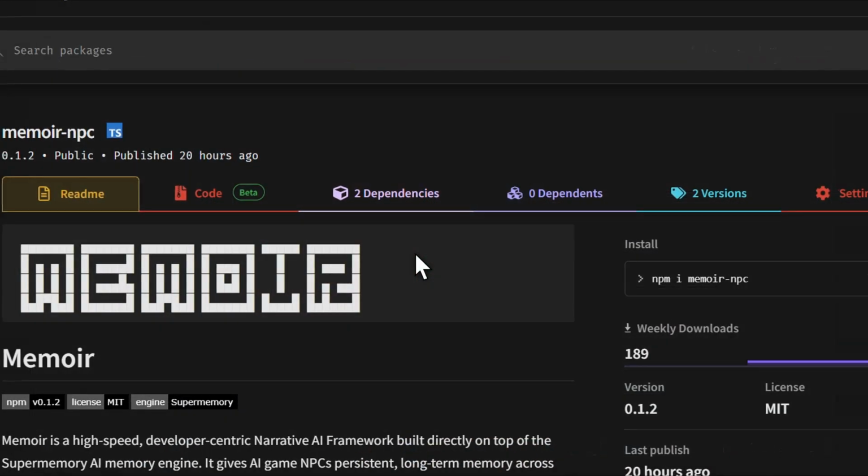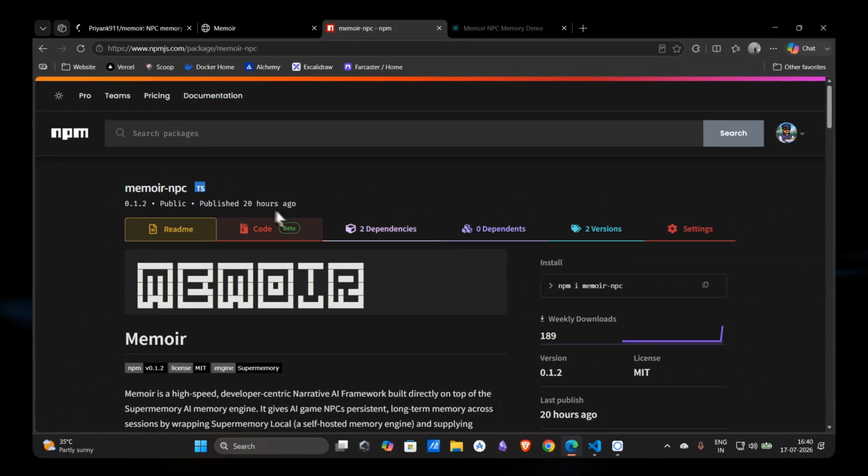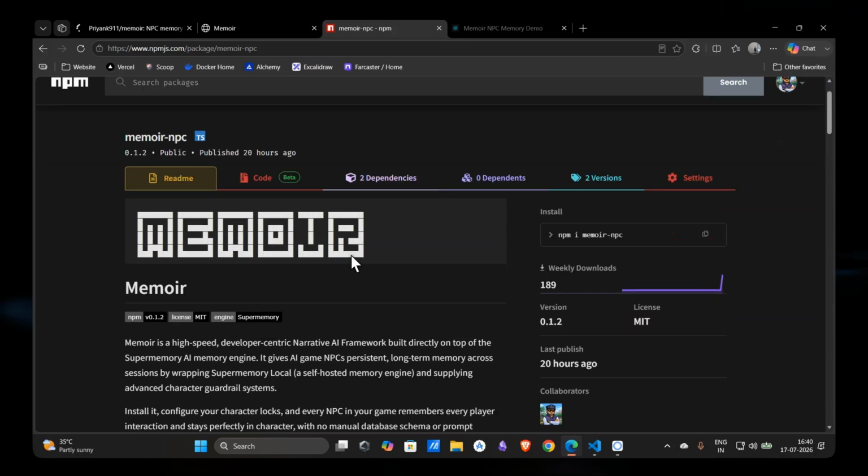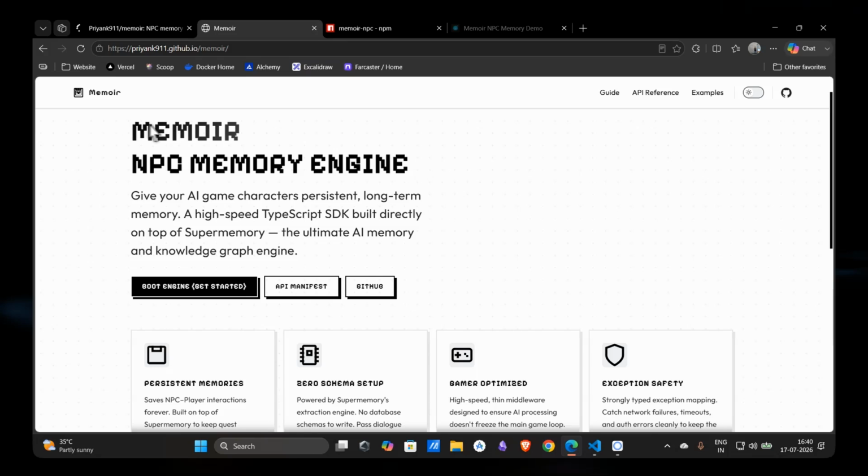Hey everyone, this is all about the Memoir package. The Memoir library is already published on NPM. You can download it and build crazy NPC projects using Memoir and Supermemory. Have fun.